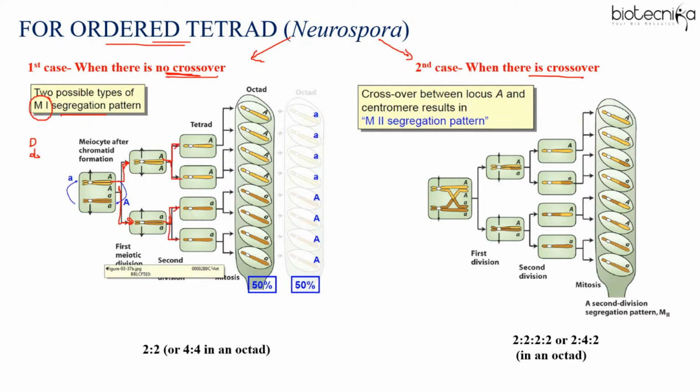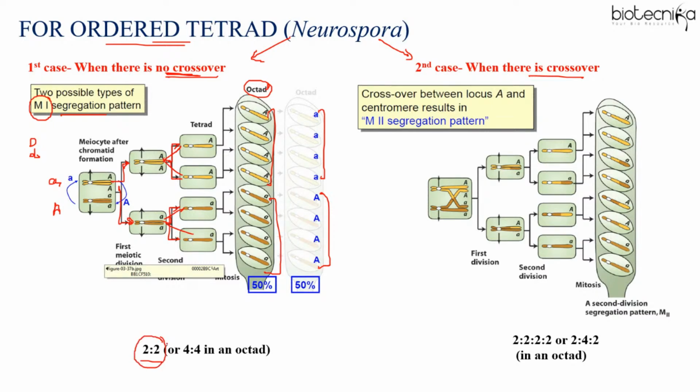Here you can see these two chromatids will separate, right? And then further, if mitosis occurs, you get the octad: 4 of one type and 4 of another type. Based on the arrangement, if this allele is present here and this allele is present here, you will have this arrangement, 50-50. So what is the ratio? 2:2.